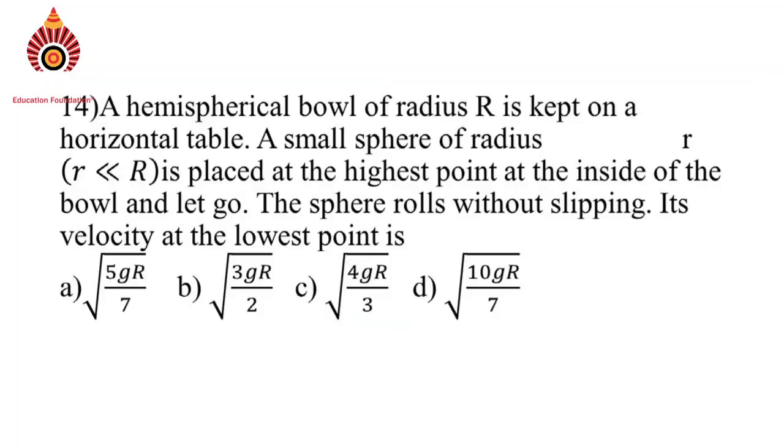Question number 14. A hemispherical bowl of radius capital letter R is kept on a horizontal table. A small sphere of radius r, which is very much lesser than capital letter R, is placed at the highest point at the inside of the bowl and let go. The sphere rolls without slipping. Its velocity at the lowest point is asked.